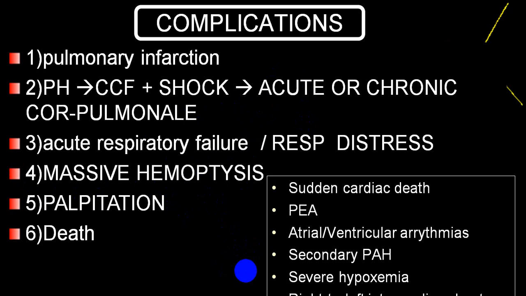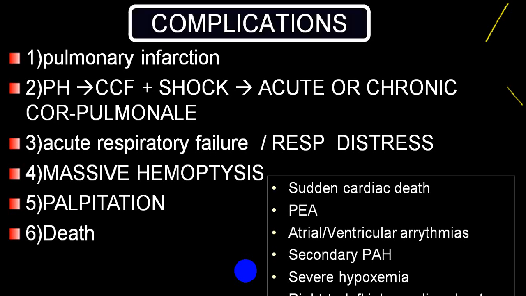So sudden cardiac death, pulseless electrical activity, atrial and ventricular tachyarrhythmias, atrial flutter, fibrillation, ventricular tachycardia, ventricular fibrillation, secondary pulmonary arterial hypertension, severe hypoxia, and right to left intracardiac shunts, etc., will be a common mechanism producing acute cor pulmonale and cardiogenic shock.